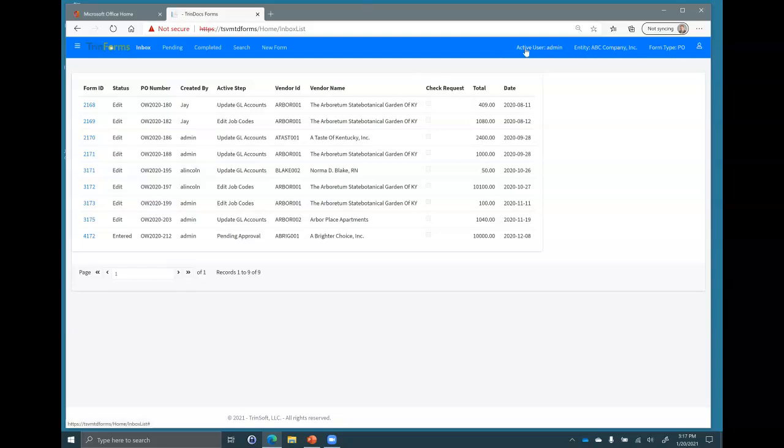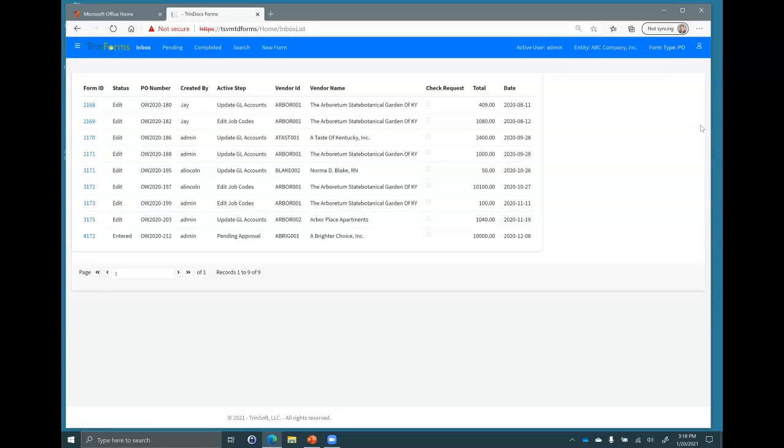The inbox are forms that this user, and if I go over to the right of my bar, my ribbon at the top, I can see who my current user is. I'm currently logged in as an administrator. I'm logged into the company ABC, and I'm using the form called a PO.